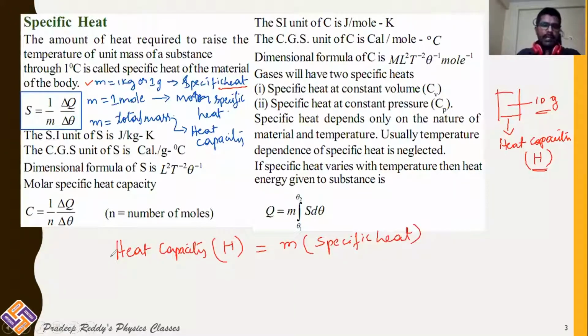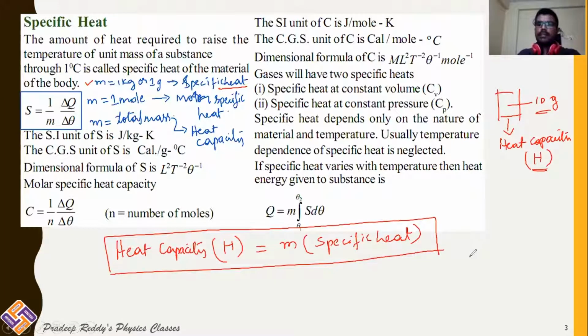So if you multiply the specific heat of the substance with the total mass, you will get heat capacity. Say for example, for 1 gram, it requires 1 calorie per gram degree Celsius. For 10 gram, how much amount of heat is required? Obviously, it becomes 10 calorie per degree Celsius. What you are doing is multiplying 10 with the specific heat.